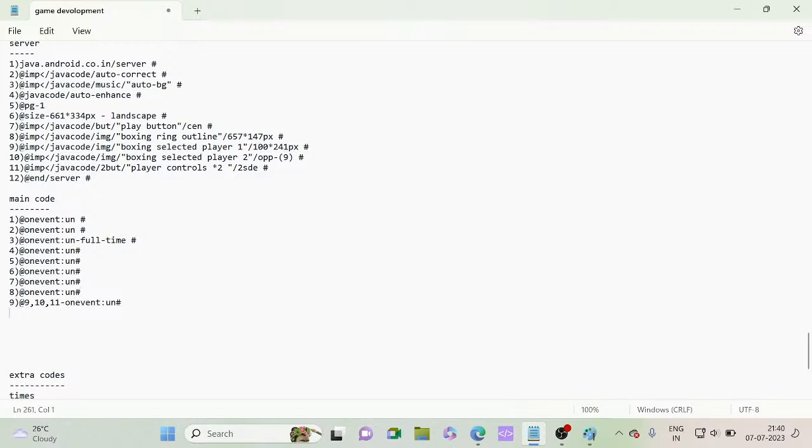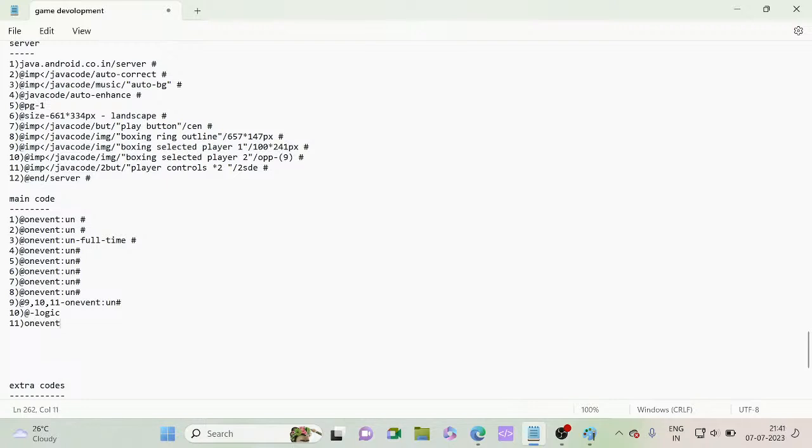Okay, so that's okay. So now the 10th thing we will be giving is logic. That's the main thing. So give the title logic. When creating this type of games, if you give logic, it will be better. Otherwise, your game sometimes will not end if the opposite player hits. Okay, so just give the title as logic. The 11th line onwards, it's logic. This is not the same. Okay, so on event.